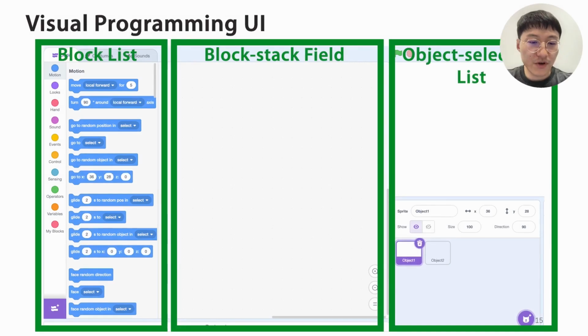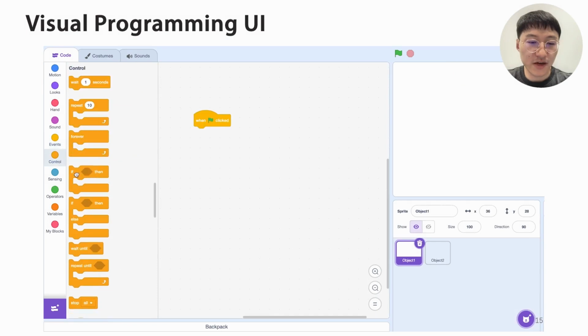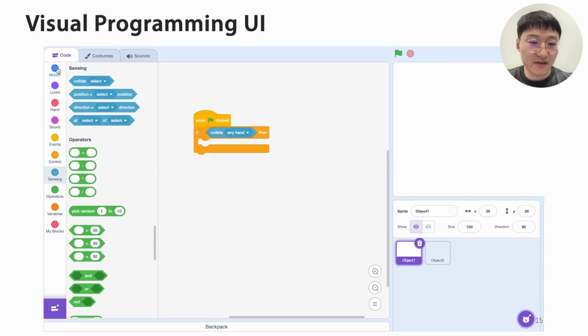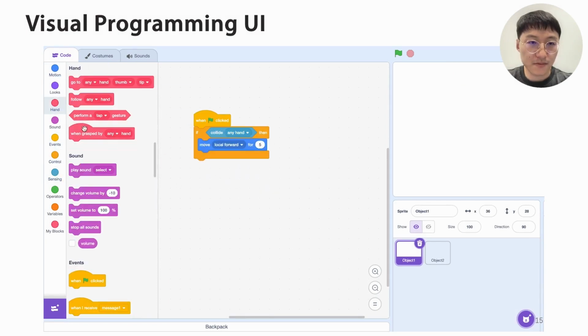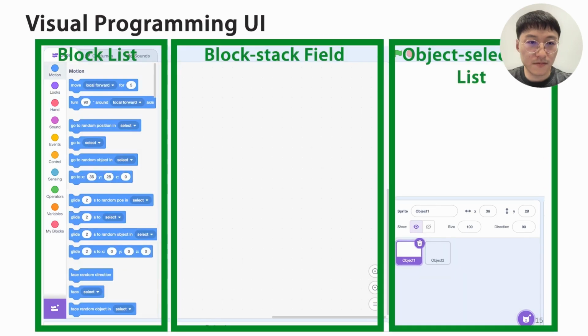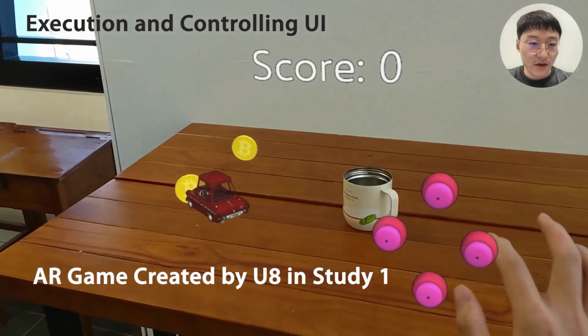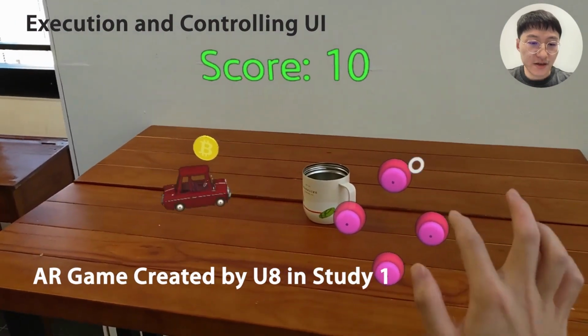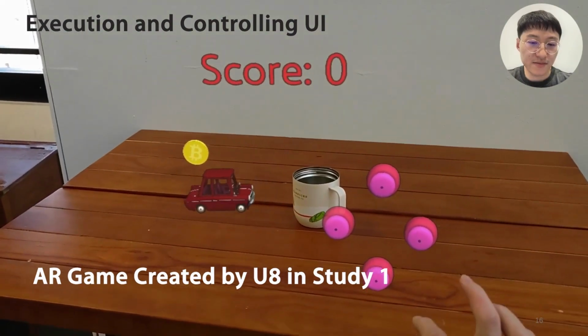In visual programming UI, the creator can program the interaction of the created contents by stacking the blocks. Finally, the creator can execute and test the program.